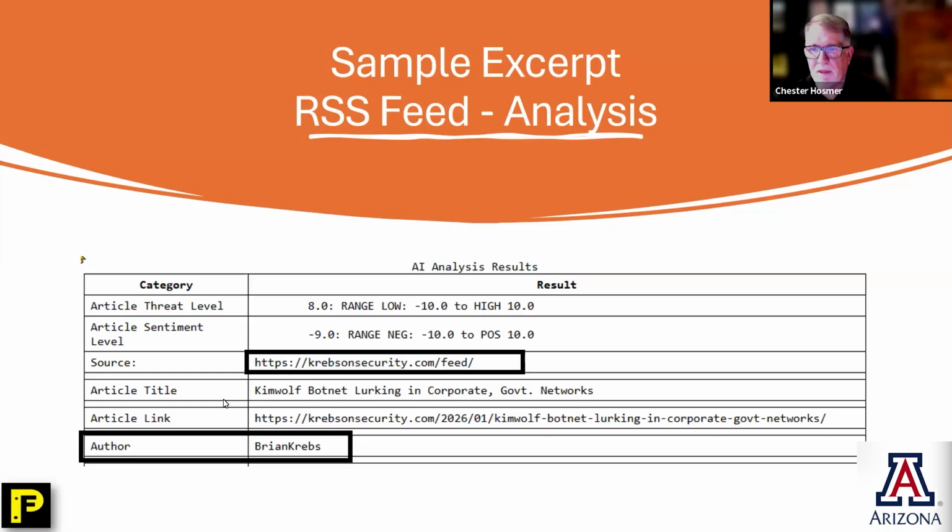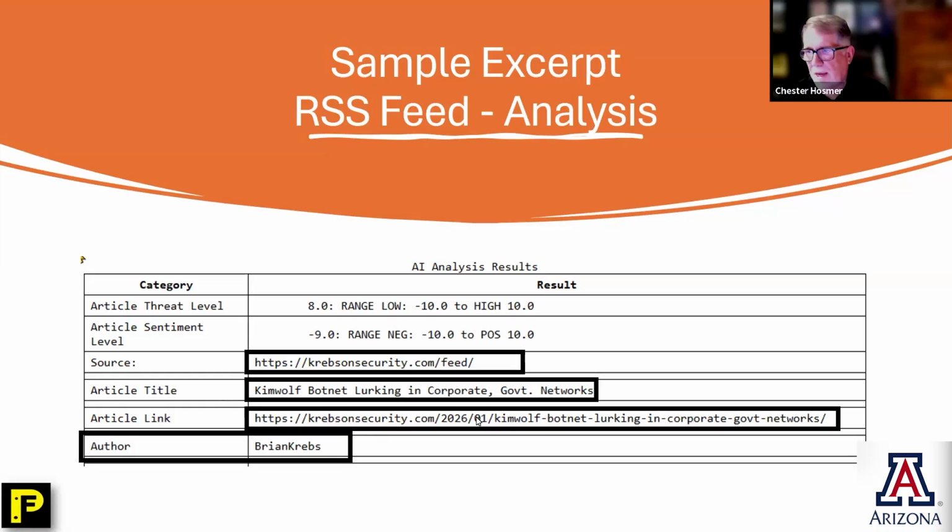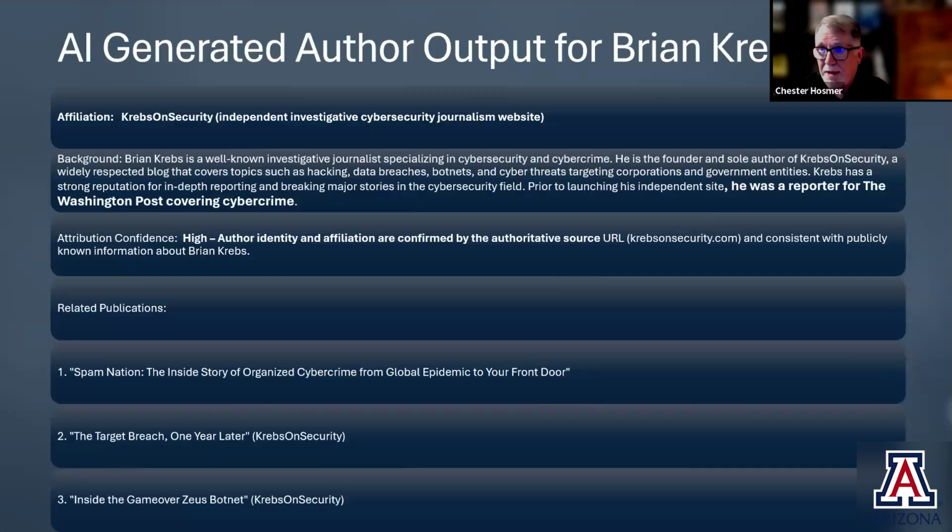That was the RSS feed. That's the actual title of the author article, and that's the actual article itself. So based on that, can we get information about Brian? And so the answer is yes. So the AI delivers all of this, basically giving us information that Brian is an independent investigative cybersecurity journalist.